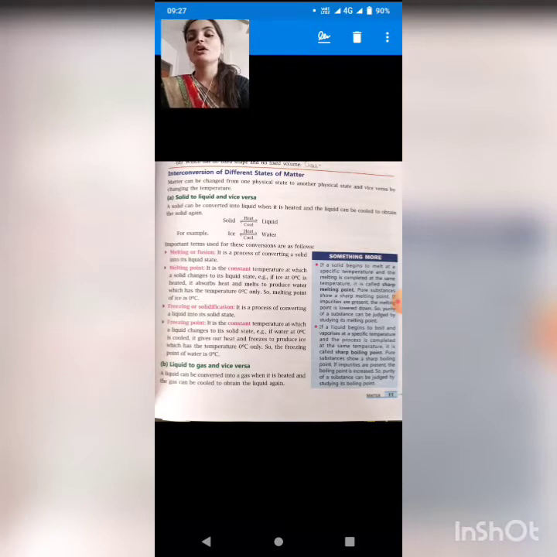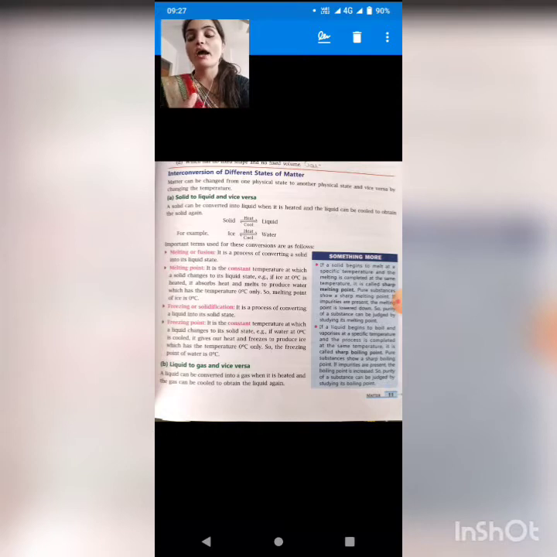Now the melting point of ice is also 0 degrees Celsius and the freezing point of water is also 0 degrees Celsius. What we have to understand from this, students, is that when the water reaches the temperature of 0 degrees Celsius, it gets converted into ice.